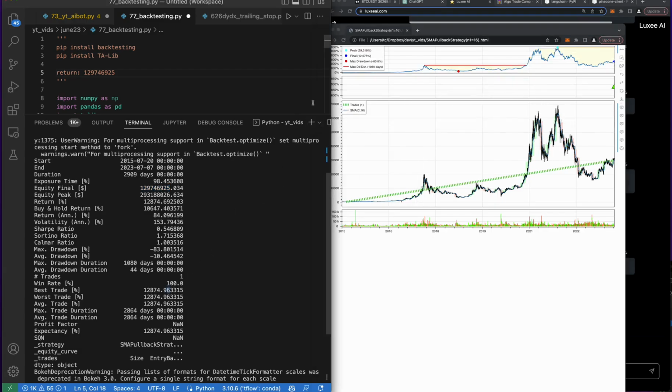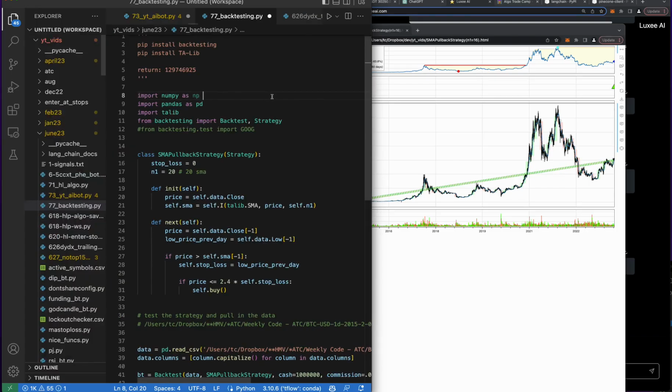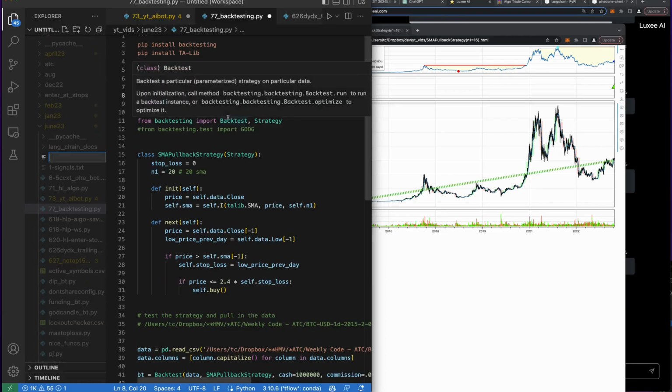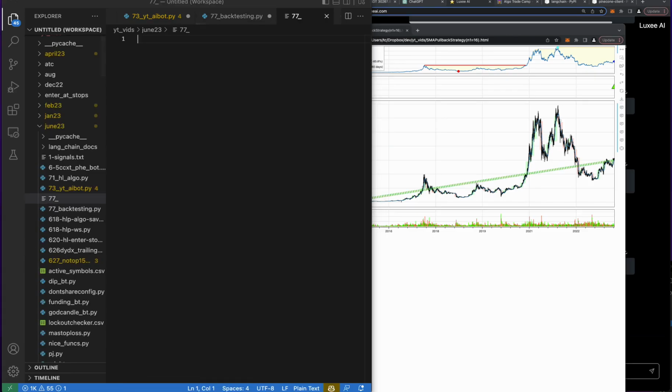So is it the best strategy to run? No, because I mean, you can just buy and hold, in my opinion. There's no reason to run a strategy that only trades one time. But it's okay. Let's just keep moving. This is how you do it. I just want to keep showing you more and more ways to use backtesting.py, because if you figure out how to use backtesting.py, I feel like it's the superpower.